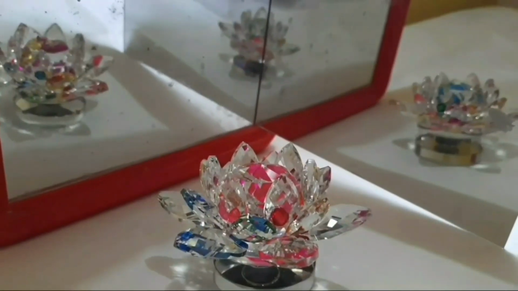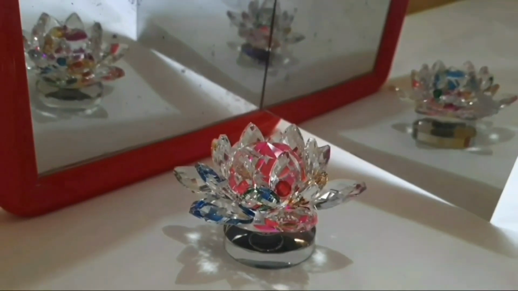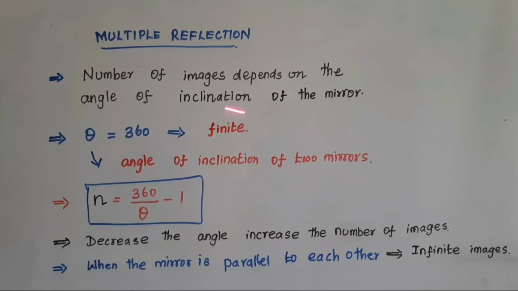This is known as multiple reflection. This type of reflection can be seen in showrooms and saloons. In multiple reflection, the number of images depends on the angle of inclination of the mirrors. When the angle of inclination of the two mirrors, theta, is equal to 360, a finite number of images will be formed. To calculate the number of images between two mirrors, n is equal to 360 divided by theta, minus 1. Here theta is the angle of inclination of the two mirrors.